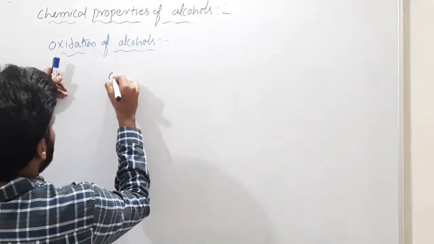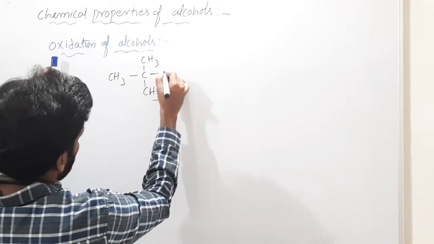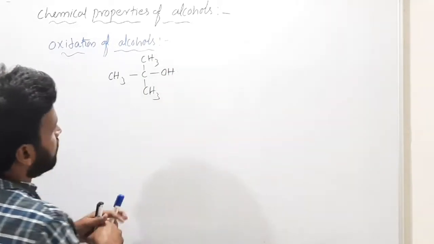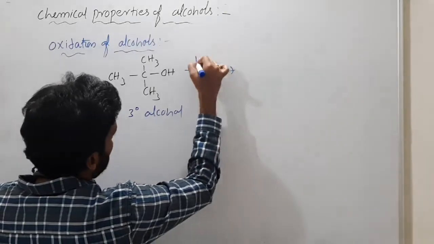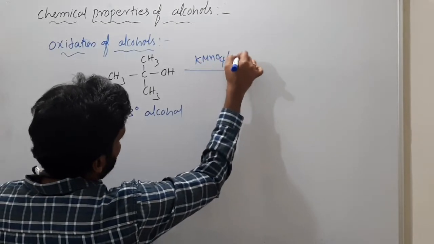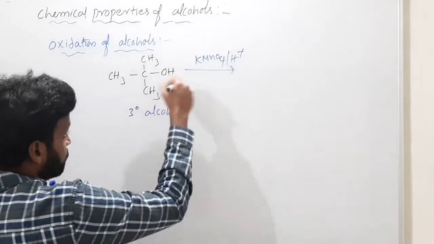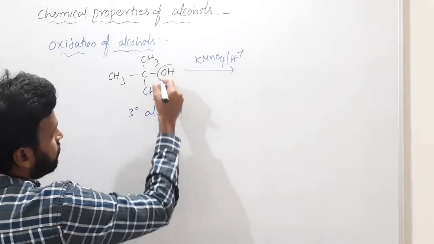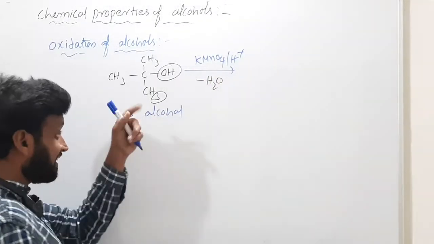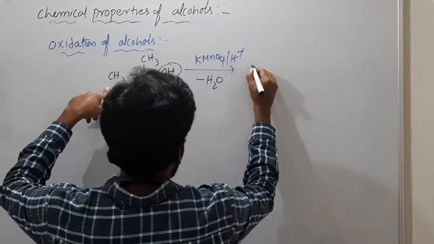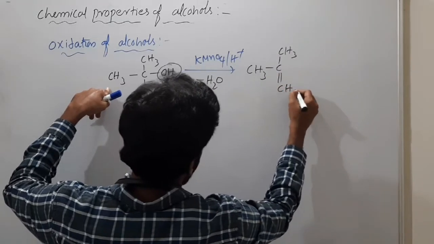But if you use a tertiary alcohol like this, CH3, C, CH3 and CH3 and OH here. What type of alcohol is it? Tertiary alcohol. Even if we use KMnO4 with H plus, or K2Cr2O7, what is the product? You know what happens here? OH will go and H will go from here, so you will have a double bond. That means minus H2O, dehydration happens. Then what happens? CH3, C, CH3, double bond, CH2.